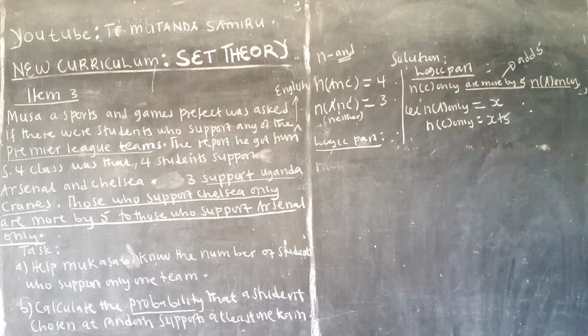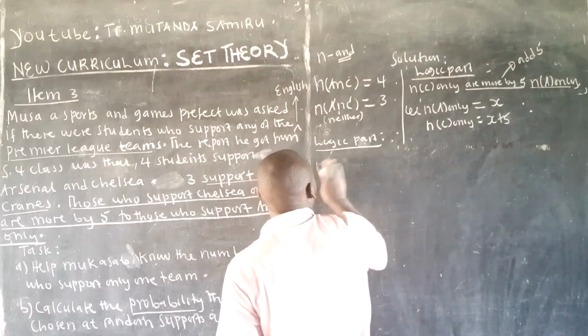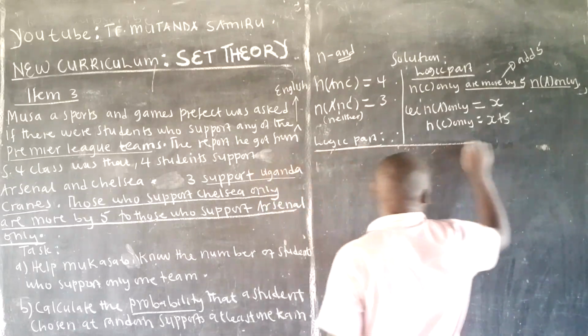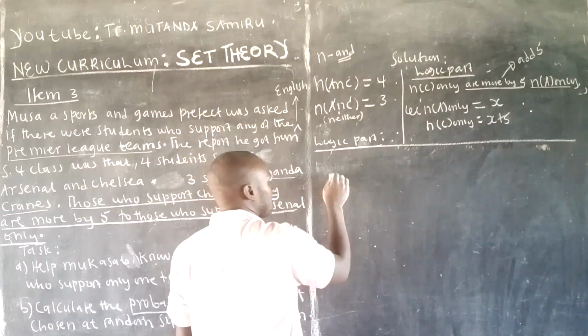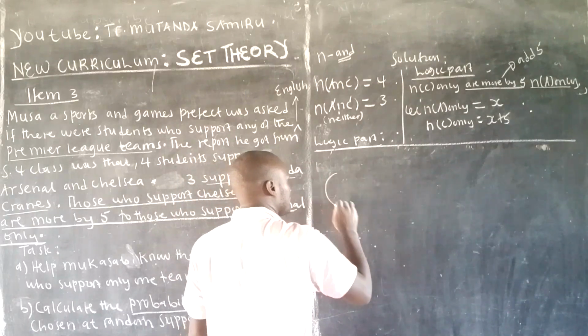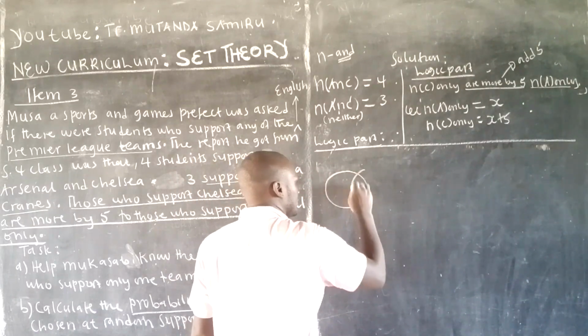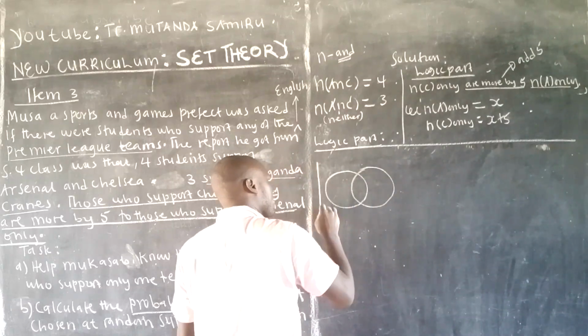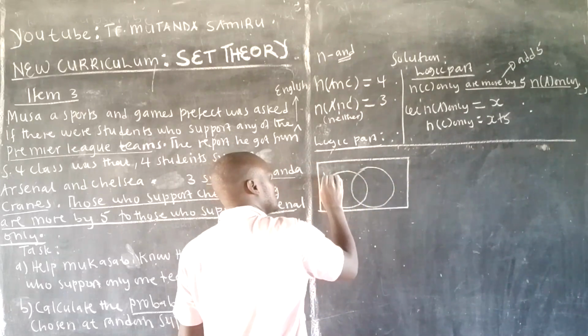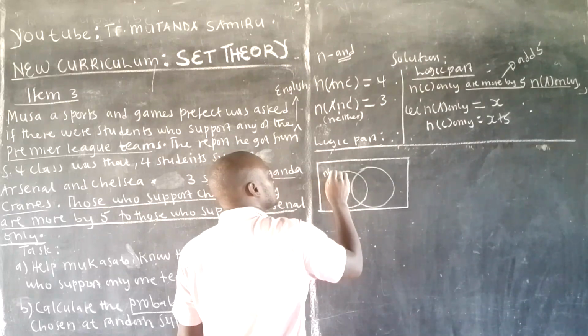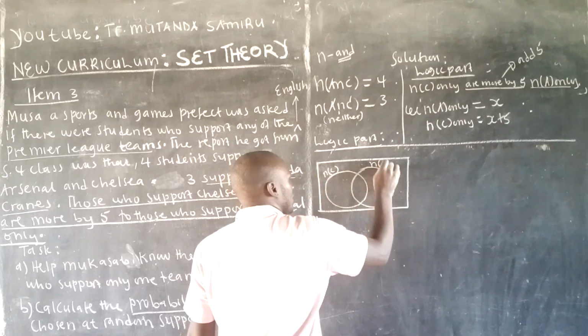We can now draw our Venn diagram. We are finished, to summarize everything. So, drawing our Venn diagram, we're going to have that. Okay, so this is the number in Chelsea. This is the number in Arsenal.